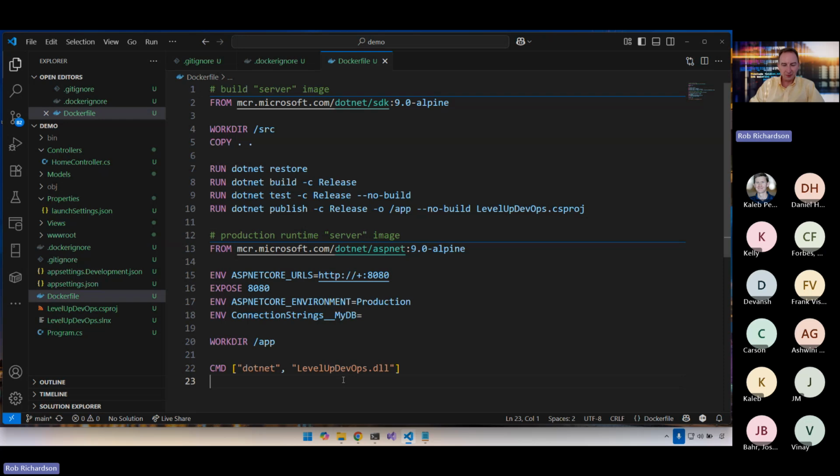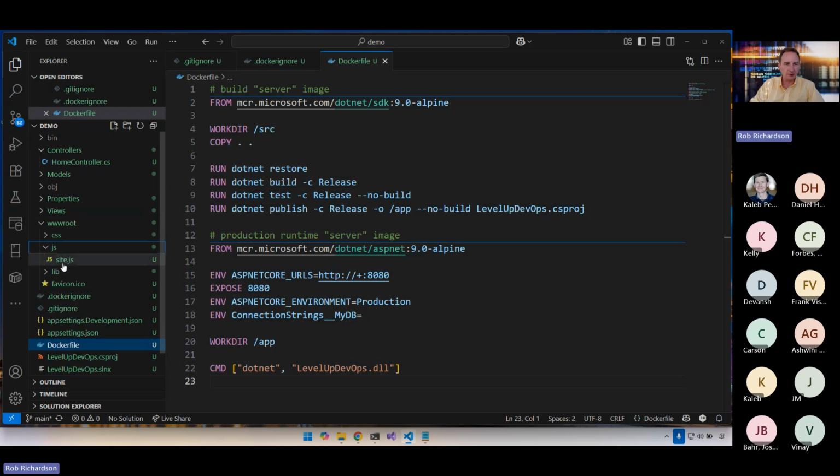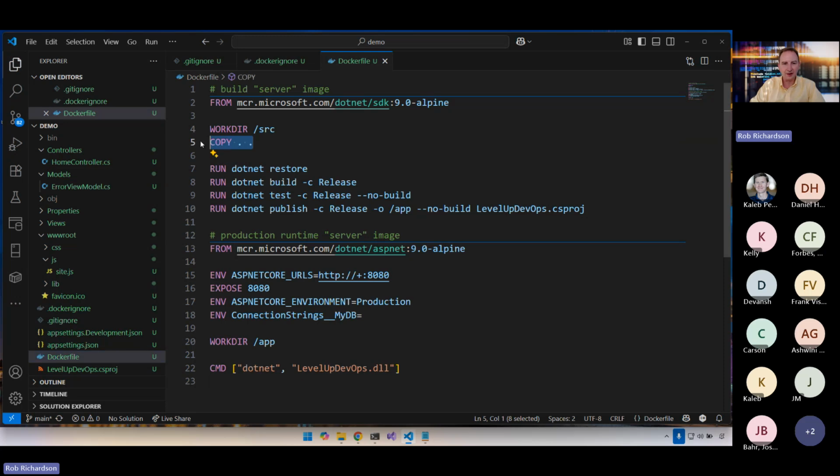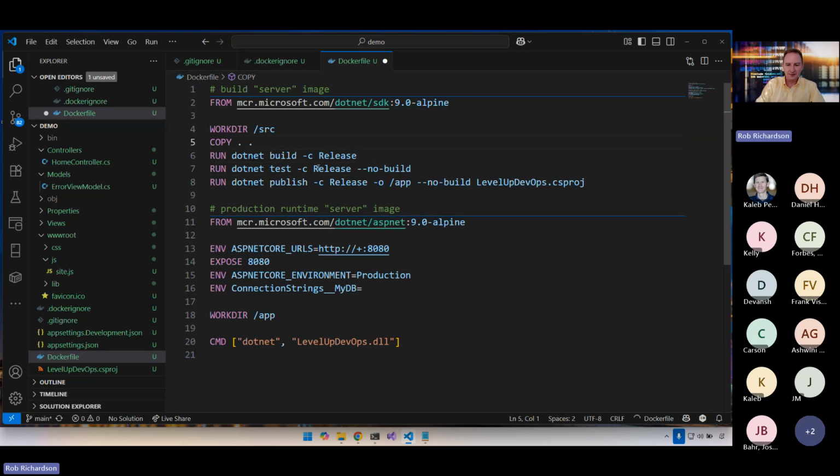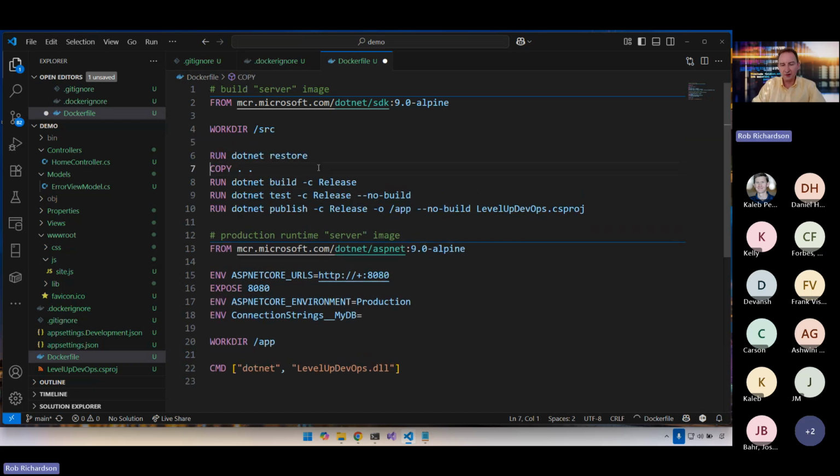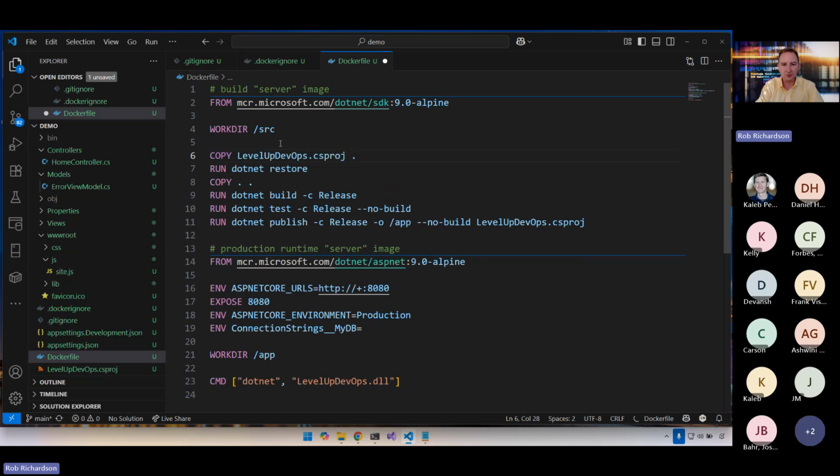Cool. The next thing we want to look at is, let's imagine that we come in here and we're starting to mess with some JavaScript code, or maybe we change some C# code. Docker is going to invalidate this layer right here. That's the layer that watches for these files to change. And this layer, dotnet restore, that's probably a significant amount of our build time, downloading those libraries. We want to restore first so that we can cache those dependencies and then copy in all of our source code. Now we still need our manifest. We still need to know what things we're going to restore.